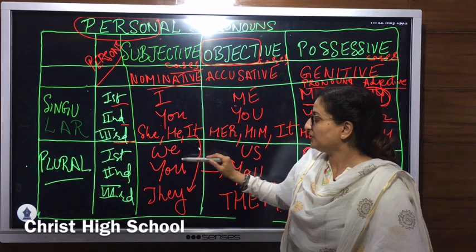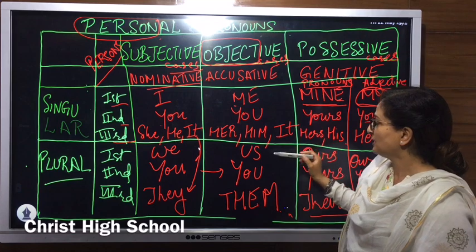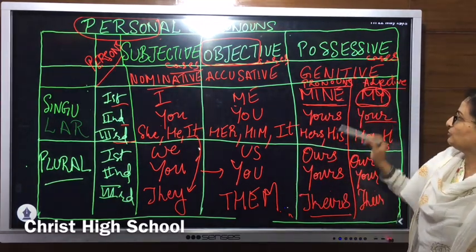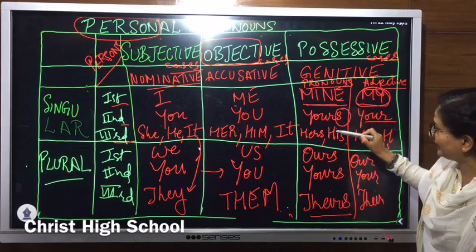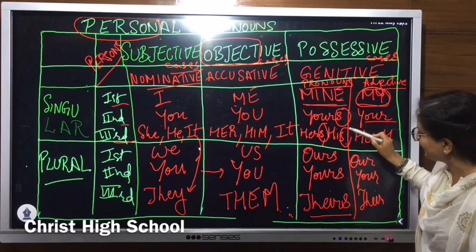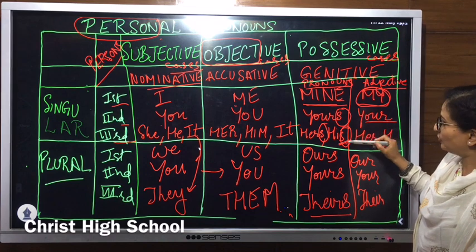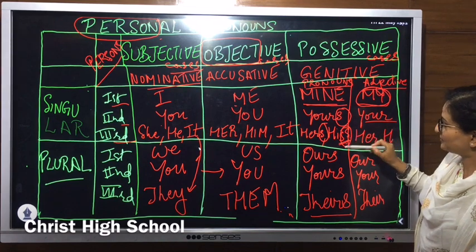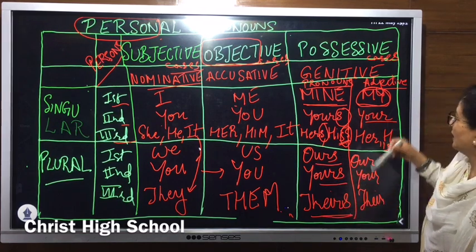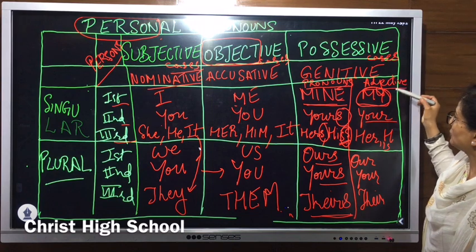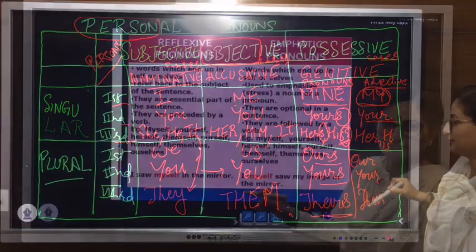And when we talk about the subjective cases, they include the subject of a sentence, that is I, you, he, she, it, we, you, they. Whereas the objective cases are me, you, her, him, it, us, you, them. And in case of possessive cases, mine, yours, hers, you'll see we generally add s, but in case of his we don't add s because it already has an s sound at the end. Even if we add s, the sound remains the same. Ours, yours and theirs. And the possessive adjectives are my, your, her, his, our, your, their.